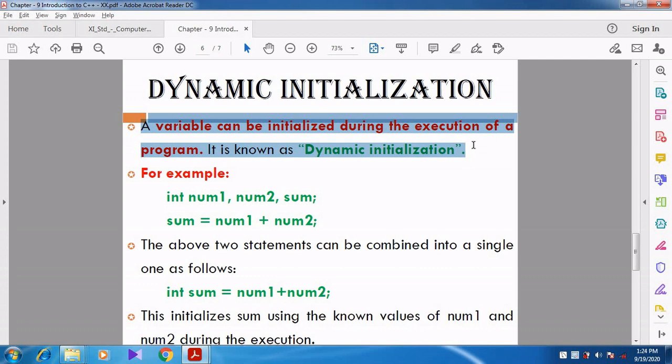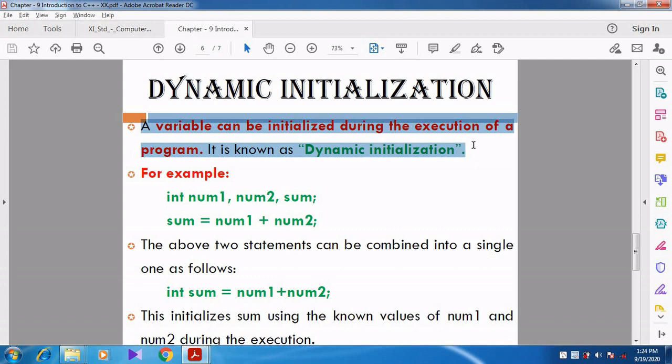But there is another initialization called dynamic initialization or runtime initialization. When we create the program with int x1, x2, no value is initialized. But we get the input for x1 and x2, and then we do x3 = x1 + x2.